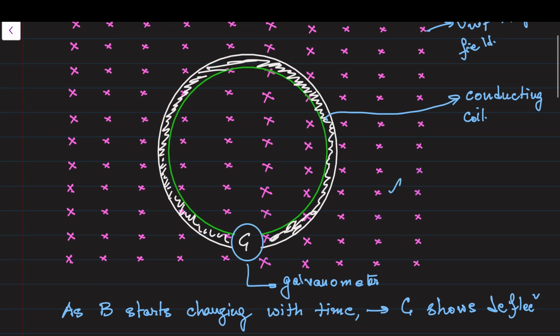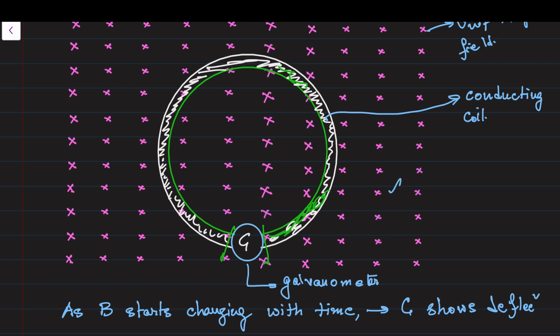They call it the induced electric field. If some electric field has been developed in this conducting loop, then this induced electric field has caused a potential difference, an EMF, to develop between two points.